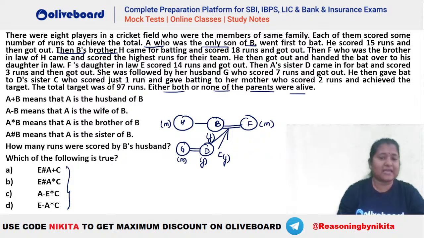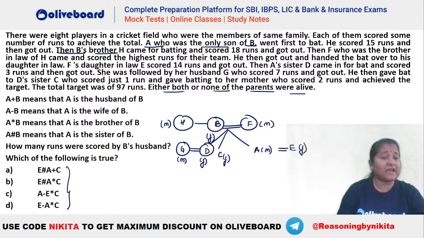Let me draw your A and E here, a bit towards the other side. So let's say this is your A here, who is a male person. A is a male person married to your E, who is a female person. Okay, so this is the family tree that you will be getting.